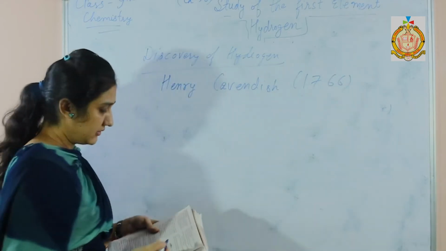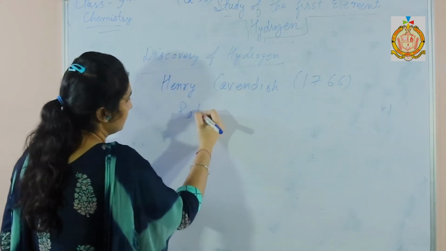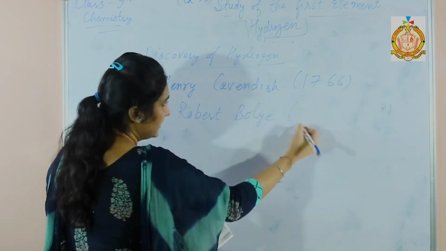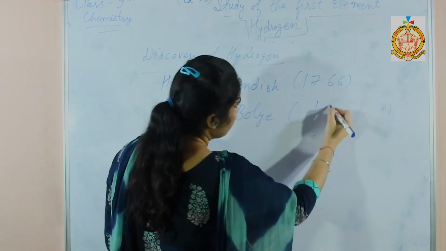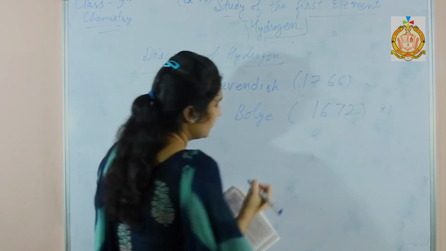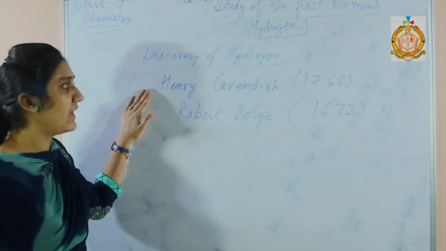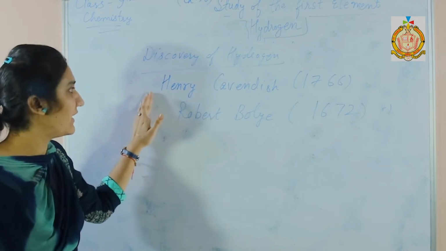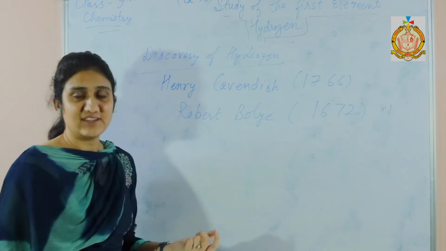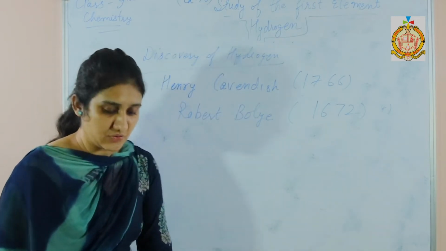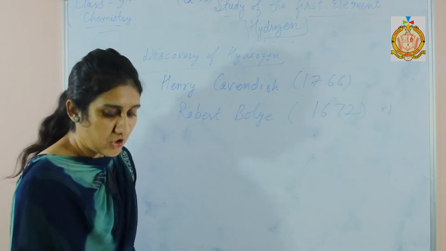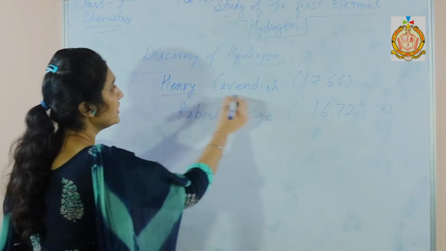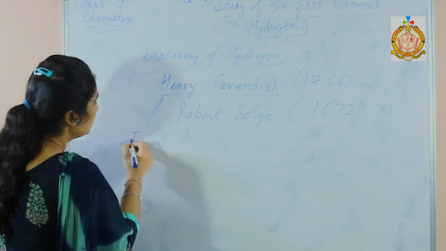Although Robert Boyle discovered hydrogen in 1672, the credit goes to Henry Cavendish because he not only produced hydrogen by its reaction with iron but also described its nature. He showed that hydrogen forms a gas which burns in the air, and he also named hydrogen inflammable air.